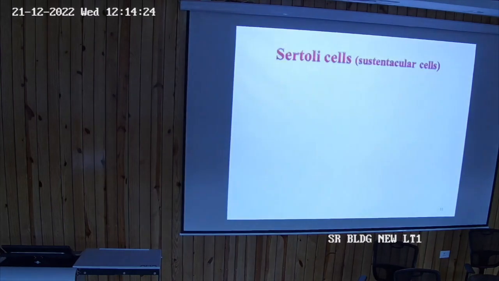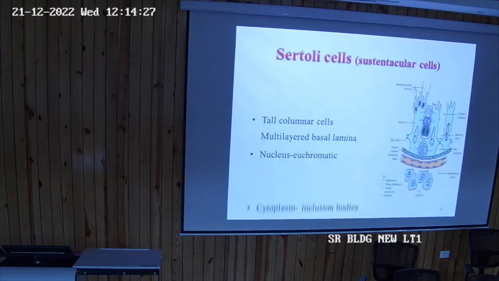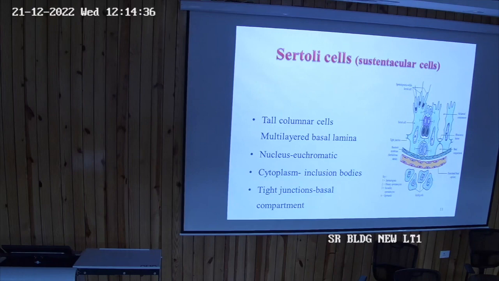So Sertoli cells are also known as sustentacular cells. You must know about this already. The only thing you have to see is this is the basement membrane. This whole elongated column, this whole blue colored cell, is the elongated columnar cell. These are the Sertoli cells, and you can see they are forming the tight junctions also. Sertoli cells form tight junctions, and they divide the lining of the seminiferous tubule into certain compartments. This is the basal compartment and this is the luminal compartment.